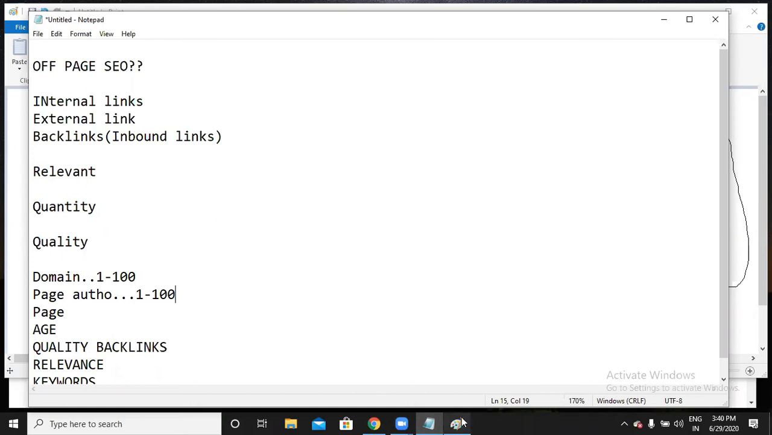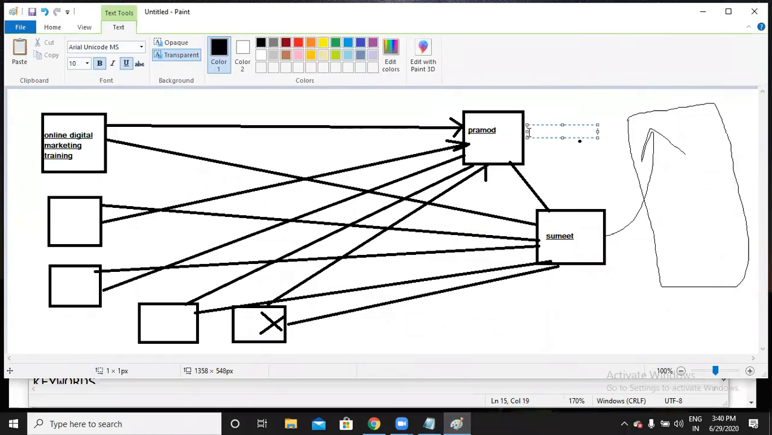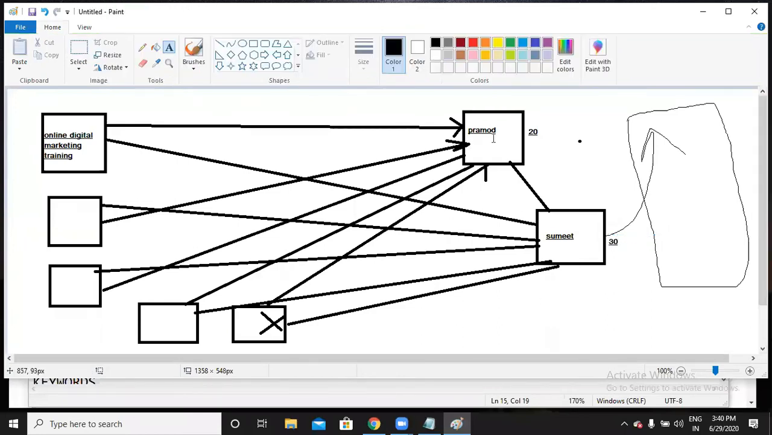Now let us say Pramod has a domain authority like 20, and Sumit has a domain authority like 30. Okay, so now Google will notice that yes, he has a good domain authority. If he has a good domain authority, what does it mean? He has good quality backlinks as well as a good age. So many people are voting for his website as well. So definitely Google will show this website on top. Got it now? So this is how the whole process works behind off-page.